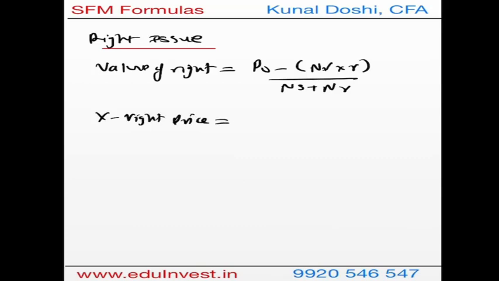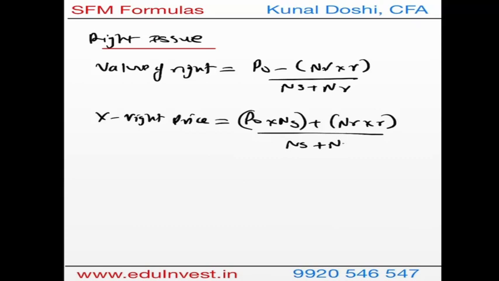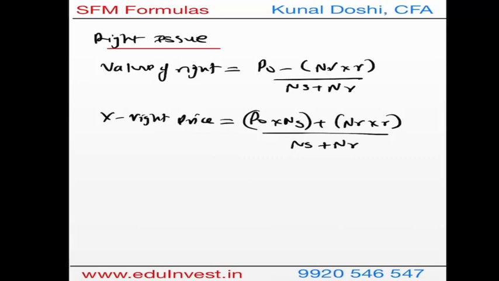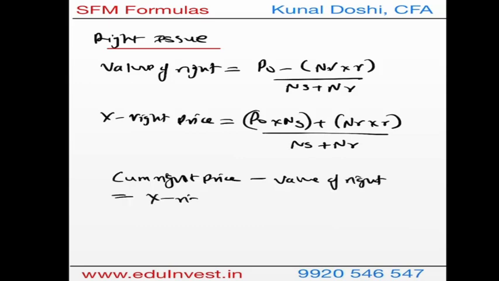X right price is nothing but P0, the current market price, times the number of shares, plus the number of rights at the right price, divided by both the number of shares plus the number of rights. Now you also need to understand that from the cum right price, which is the bigger price, if you subtract the value of right, like a dividend, you get the ex-dividend value, which in this case is the ex-right price. It is like NAV minus dividend, you get ex-dividend NAV. Similarly, cum right price minus value of right, you get ex-right price. This is how you can verify.